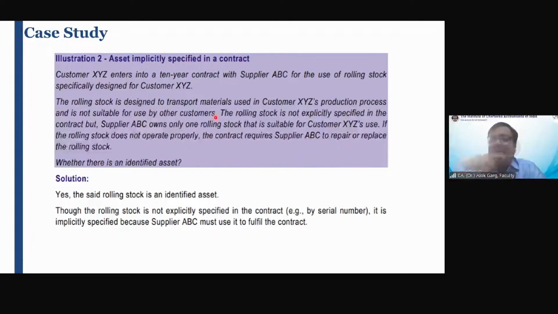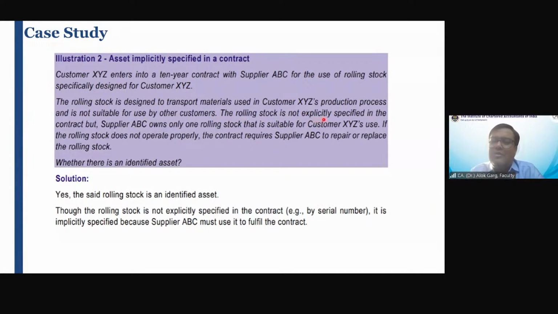So this lessor has manufactured this asset for the purpose of the lessee. This lessee has entered into a 10-year contract. This lessee is using this asset for transporting the material from the production process, okay, from the factory. And this asset is not suitable for other customers. What does it mean? It means substitution cannot be done. It means the substantive right to substitute the asset is not there. The lessor will not get any benefit by replacing this asset because the lessor will not get another customer. Okay, so this question is indicating that.